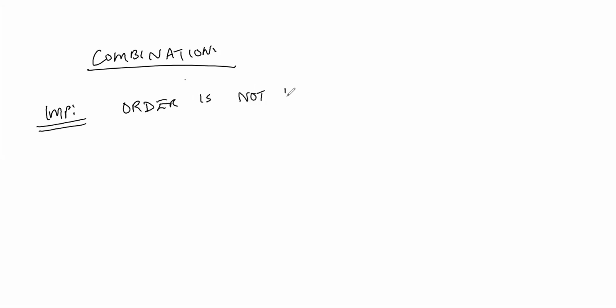Combination. So in combination, the important thing here is what? Order is not important. So it can be of any order. In permutation, order is important. Again, these are the keywords to identify the question.